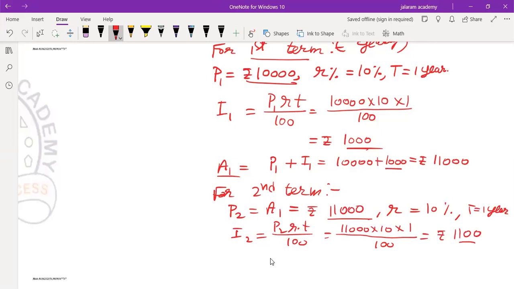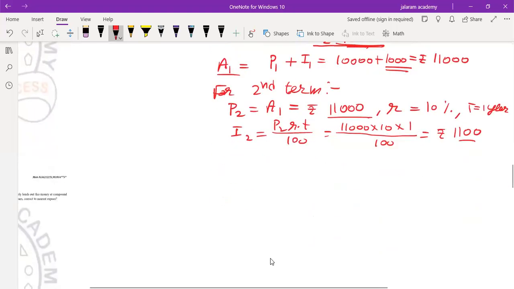Why? This is the interest for this rupees 10,000. 10% of 1,000, we know that is 100 only. Is that clear to you? The interest for the first year was 1,000. So 10% of 1,000 is rupees 100. So this 100 is increased in the interest of the second year due to the increase in the principal by 1,000, which was the interest for the first term.